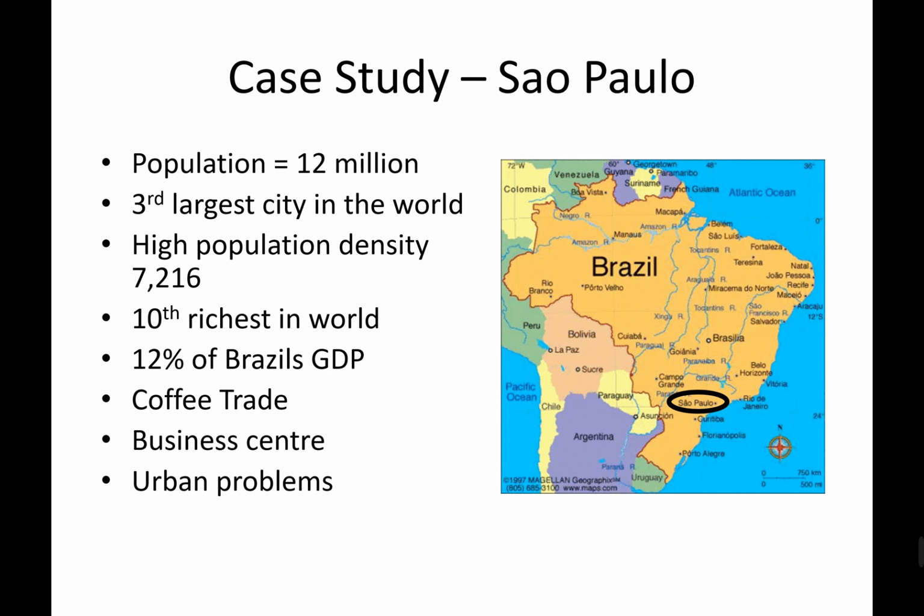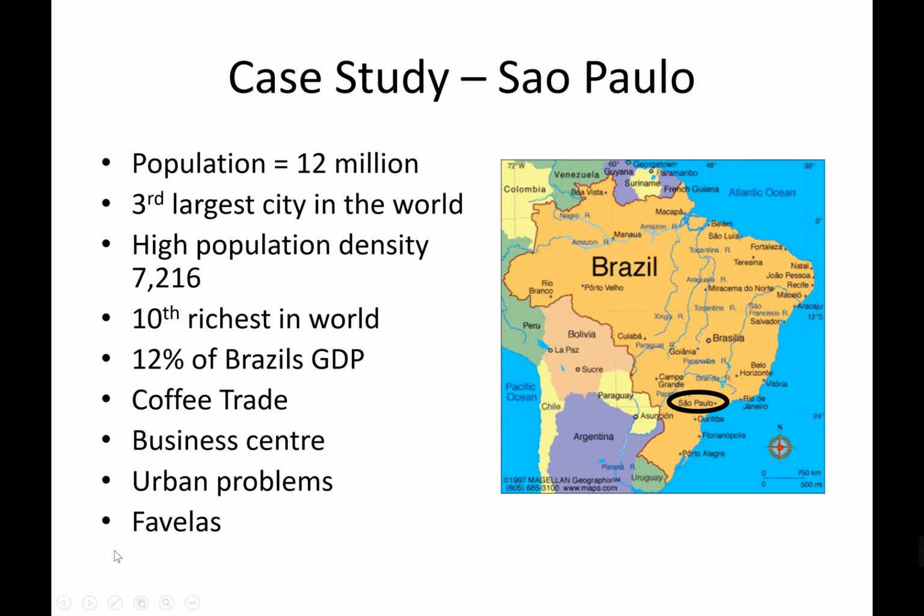This has led to many urban problems. Okay, the fact overpopulation, I mean, has led to many urban problems, not the fact that it's a business centre, and these are manifested in the favelas. So the favela is the Brazilian equivalent of a shanty town or a slum. So when you did India for junior cycle, you would have called them busties. When we looked at Haiti, you would have seen the tent cities.